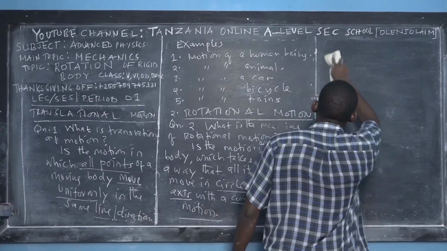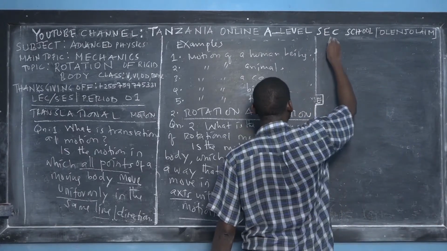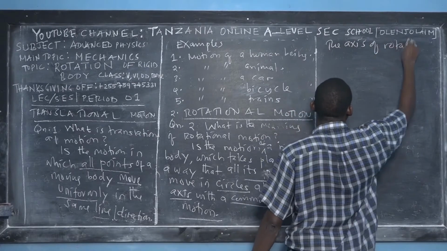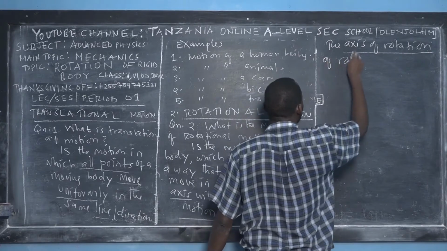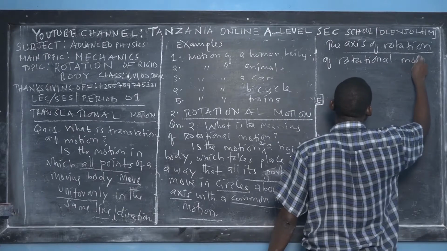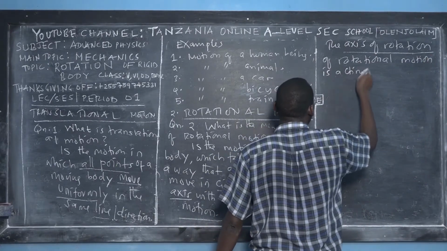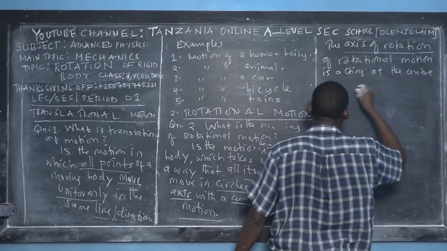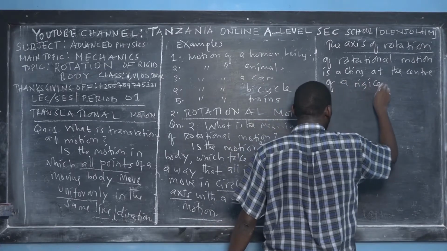So listen, the axis of rotation of rotational motion is acting at the center of a rigid body, not the center of the cycle.